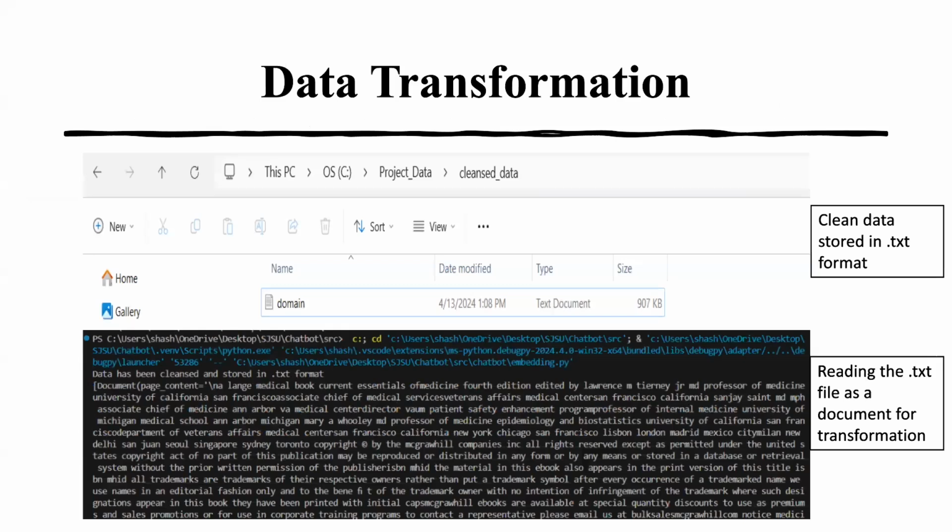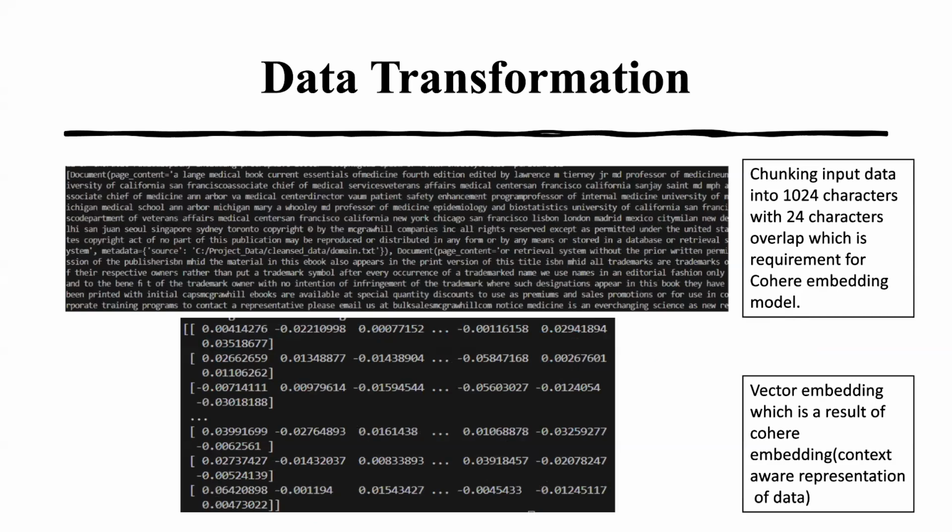So essentially, once we went ahead and created the QA pairs, and the end-to-end steps of data cleansing and pre-processing are performed, we save all that data separately in .txt format, where one file is for domain and the other file is for the persona data. And once we get all that data, we read that .txt data, and then we have to vectorize it in terms of storing it in the vector database, which in our use case is Pinecone.